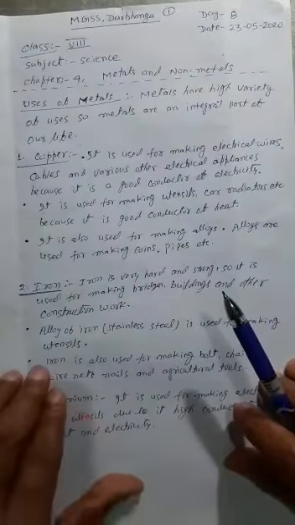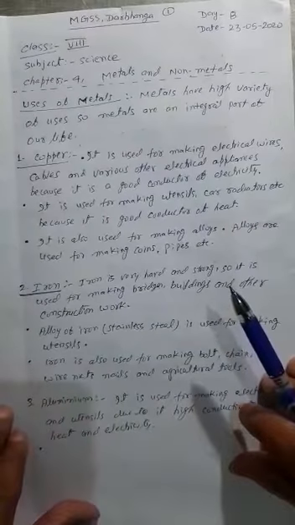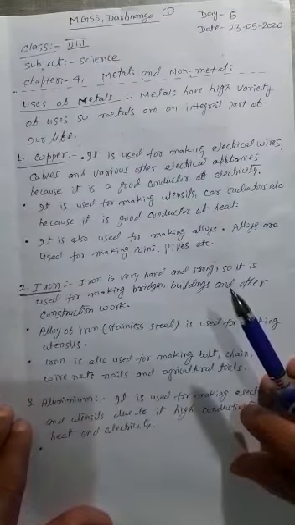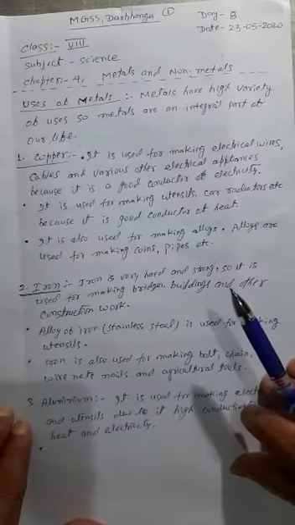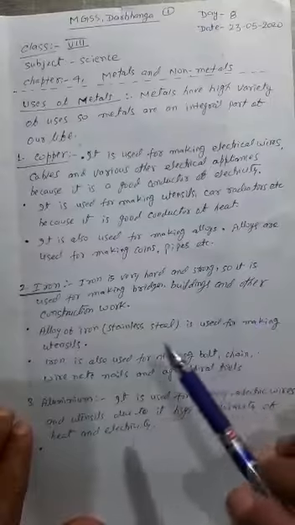Alloy is a homogeneous mixture of metals and non-metals. Some metals and non-metals are mixed in a particular proportion, then a new substance is obtained. That new substance is known as alloy. We shall read in detail about the alloy.